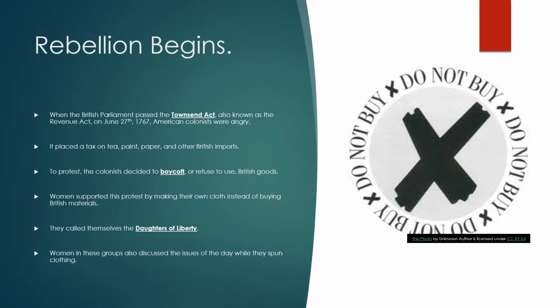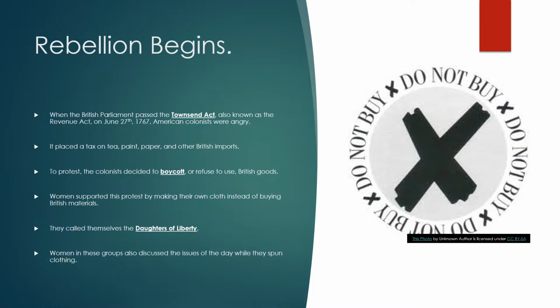So rebellion begins when the British Parliament passed the Townshend Act, also known as the Revenue Act, on June 27, 1767. American colonists were really angry about this. It placed a tax on tea, paint, paper, and other British imports that the colonists were frequently used to using pretty much every day. So to protest this, the colonists decided to boycott, or refuse to use, British goods.